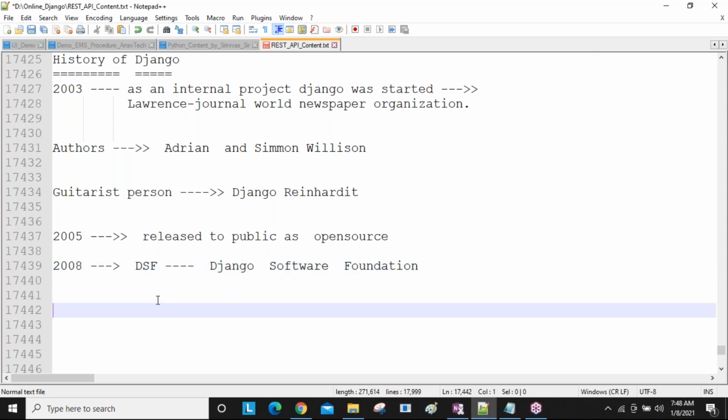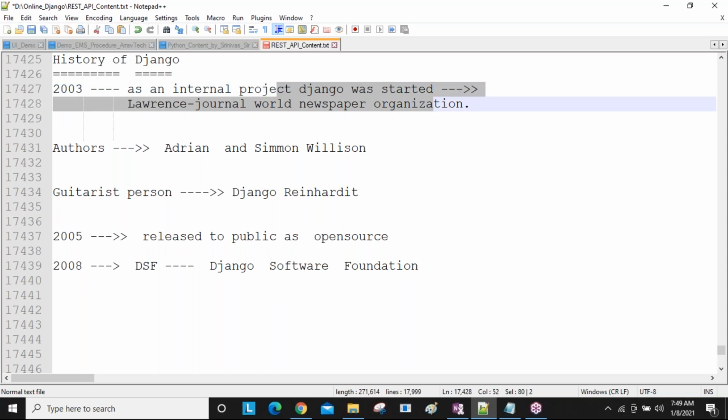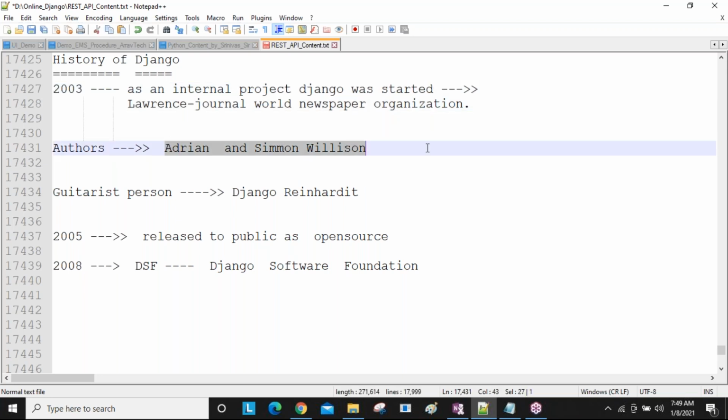So this is about the history of Django. In 2003, it started at the Lawrence Journal World Newspaper Organization as an internal project. Who started it? Adrian and Simon Wilson. Where? At the Lawrence Journal World Newspaper Organization. When? In 2003. Why? As an internal project. So the authors are Adrian and Simon Wilson.